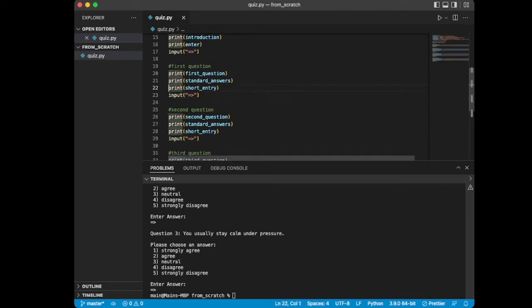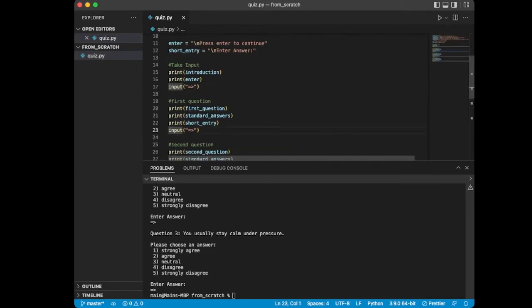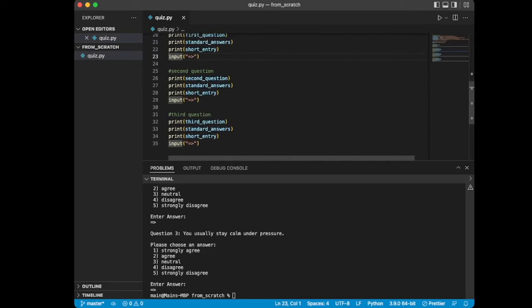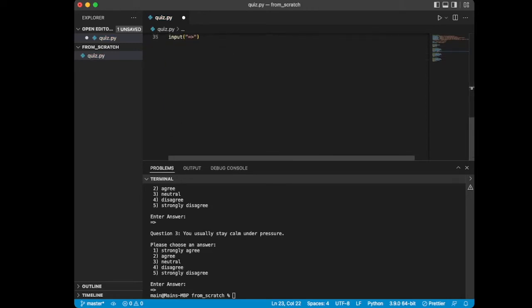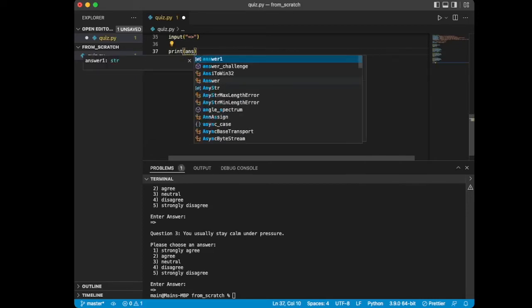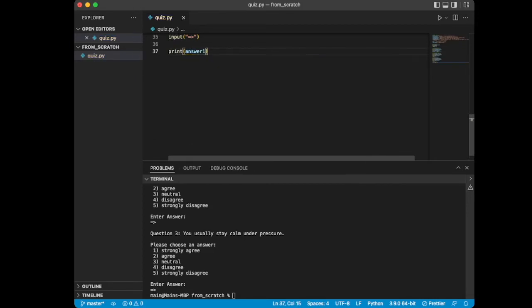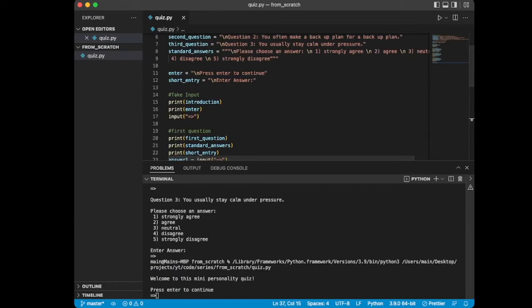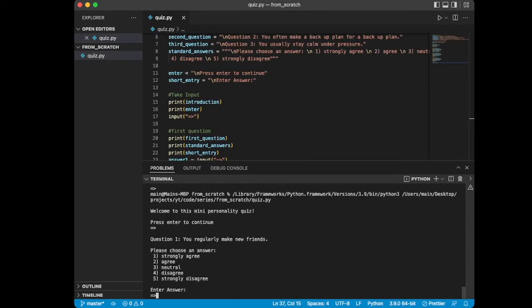Well, we just use this same technique we used at the top. We assign it to a variable. So I'm going to call this answer 1, and I'm going to set it equal to that input. And if I then do this, so I'll just go down here and I'll go print answer 1. Okay. If I save that and run it, and I get through the intro, and now this is question 1.